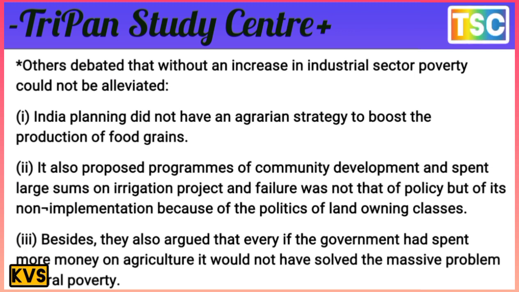The Indian plan also had an agrarian focus to boost the production of food grain.